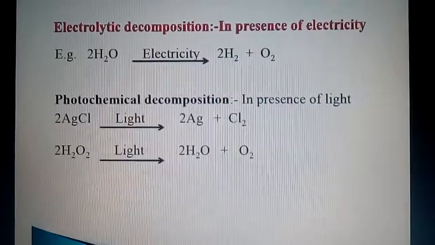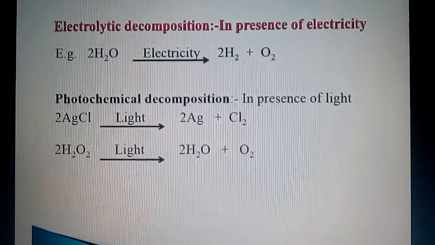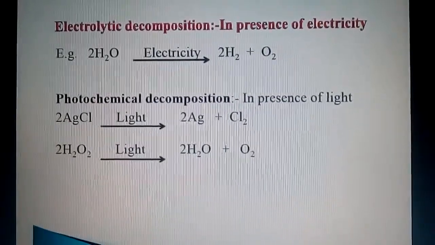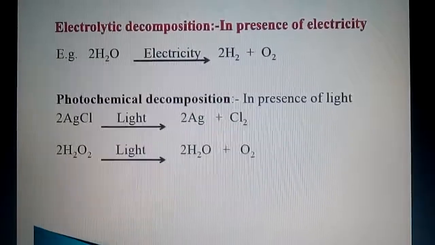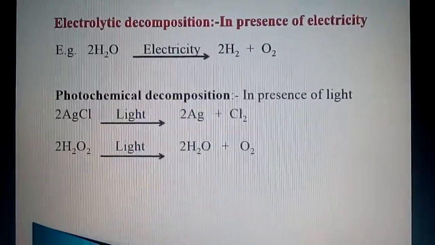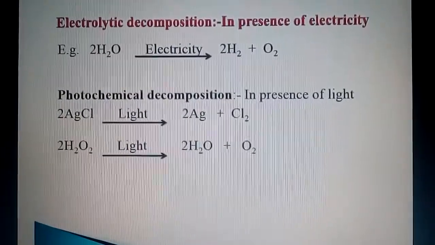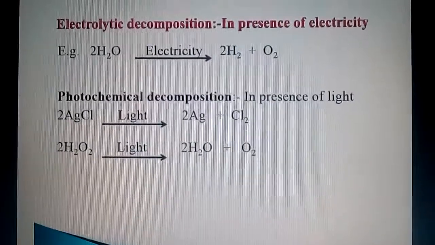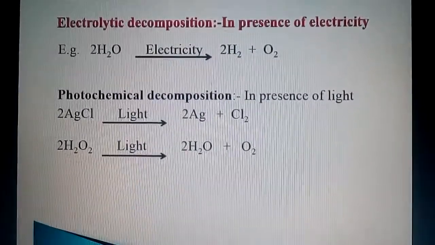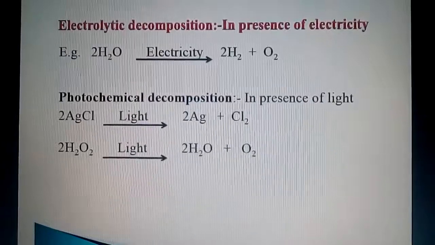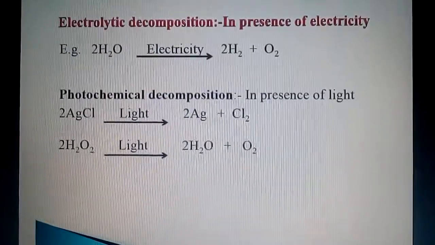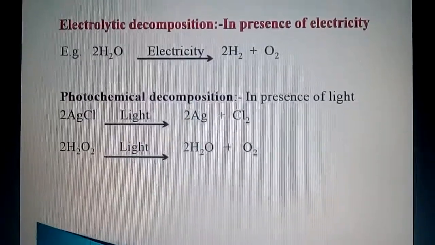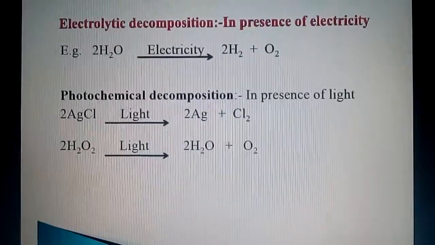Silver chloride, which is stored in the amber colored bottle, when it comes in contact with light forms silver and chlorine. In the same way, hydrogen peroxide in presence of light forms H2O and O2. So these are certain easy examples of decomposition reaction by using electricity or by using light, and we have also seen the decomposition reactions that take place by using heat.